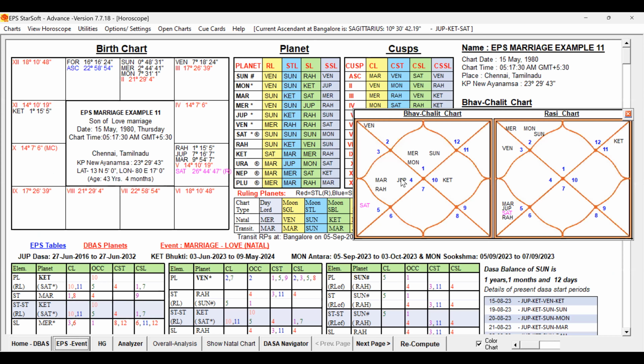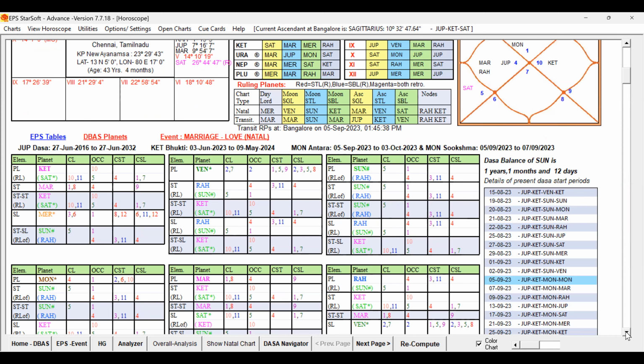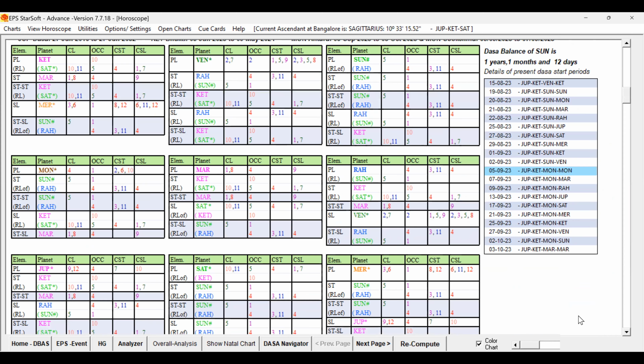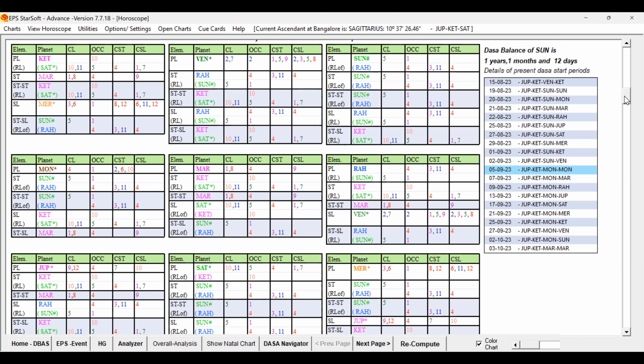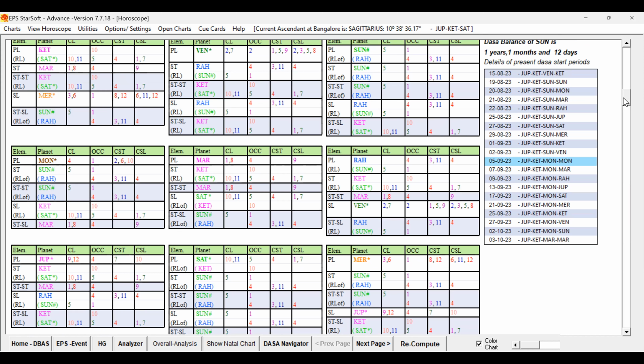Now let us go to the home page and check the destiny. Let me close this one. Because when we are studying the self-significator of all 9 planets, sometimes we will not be able to come to a decision whether it is going to be favorable or mixed or weak. So even it can have some non-supportive houses, but if it is having good key planets in its support, especially node planet, then favorable strength will be present.